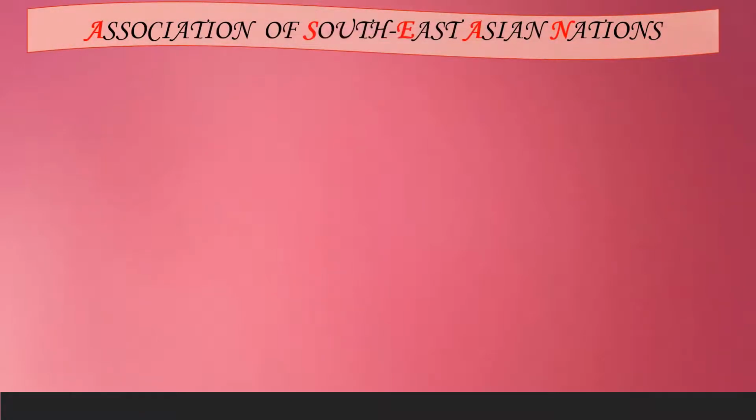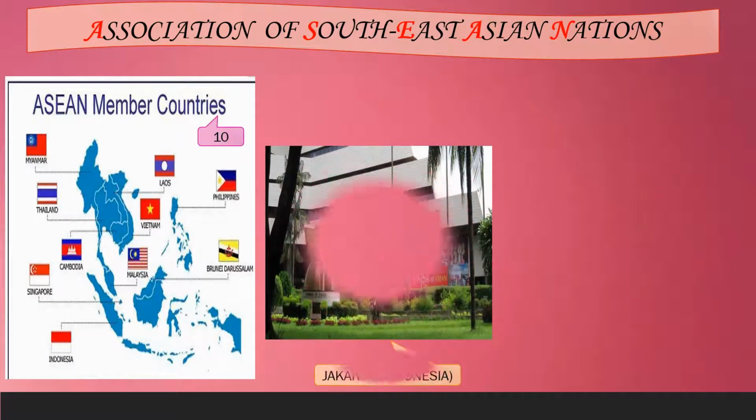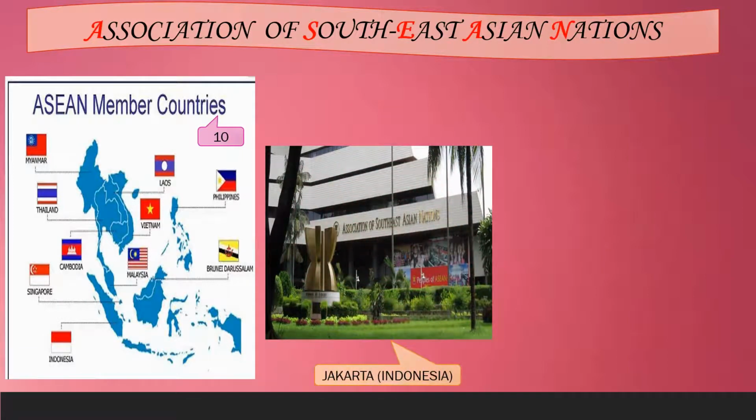Now, the next economic organization is Association of Southeast Asian Nations. It includes a total of 10 members. As you can see on the left hand side, the figure shows the 10 members. The headquarters is located at Jakarta, which is in Indonesia.